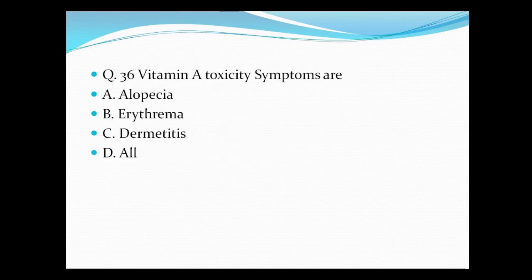Question number 36. Vitamin A toxicity symptoms are A. Alopecia, B. Erythema, C. Dermatitis, and D. All of these. So all of these options are correct here.